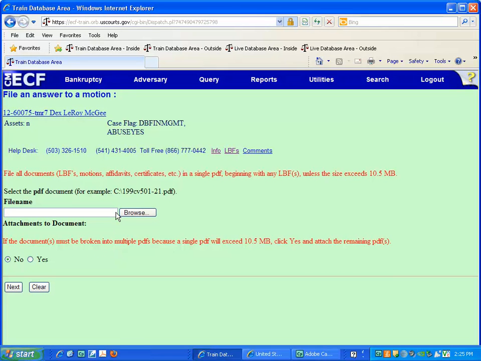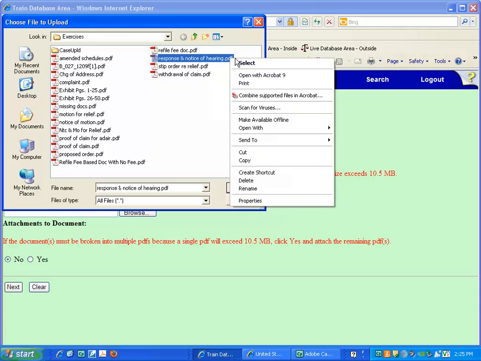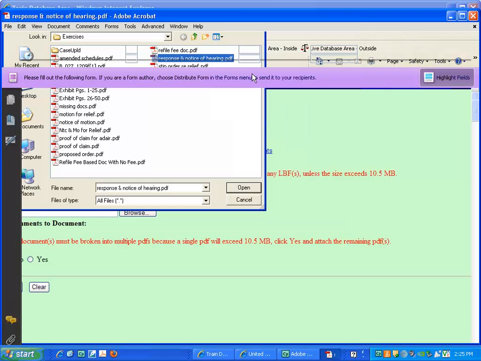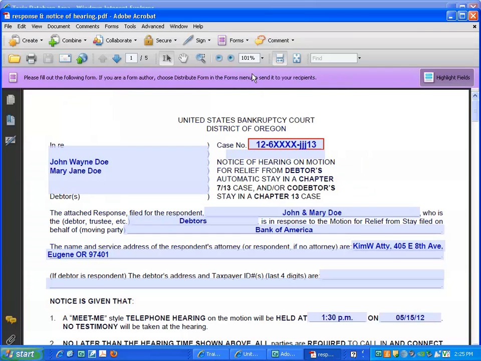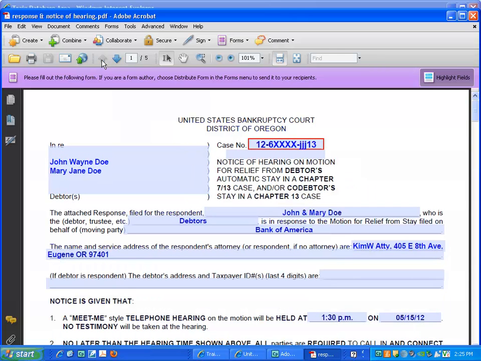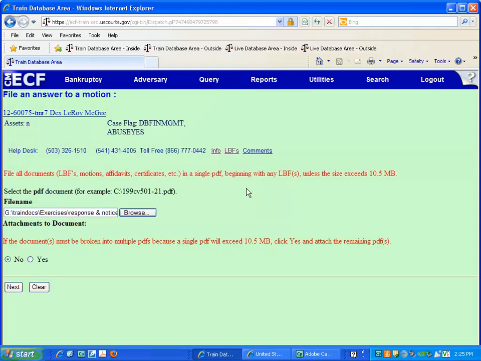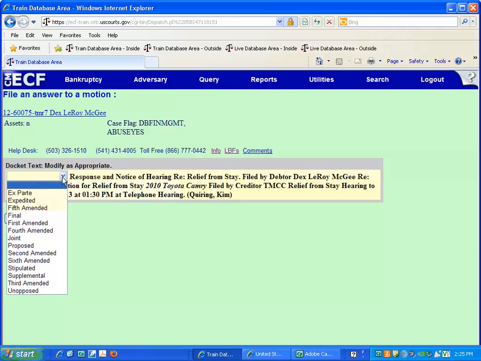The Browse window displays. Click on Browse and locate the file Response and Notice of Hearing. Highlight and alternate click on the file name. Open the document to confirm the document is the correct one. After confirming the document is correct, close Adobe by clicking on the red X in the upper right corner. Click on Open, which places the file name in the Browse window. Click Next.